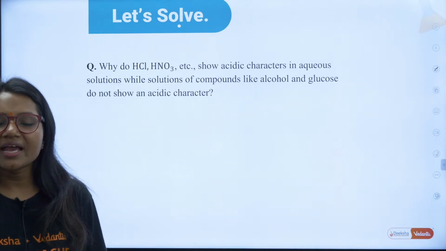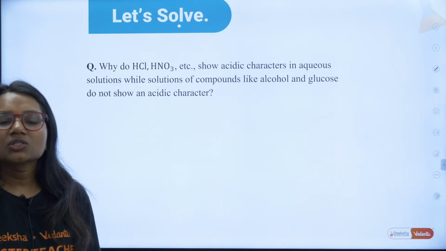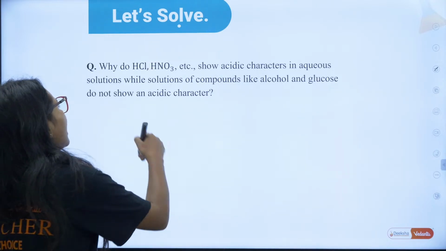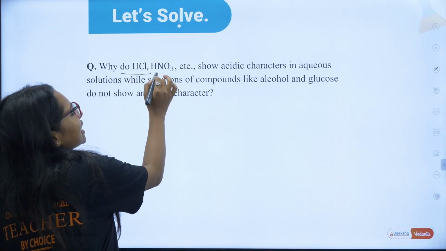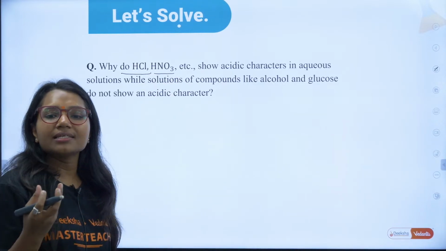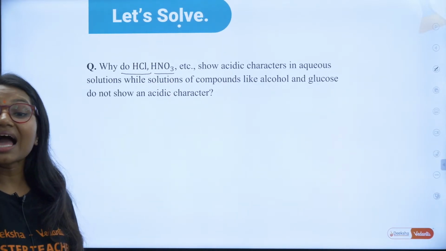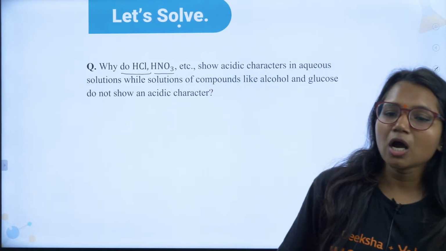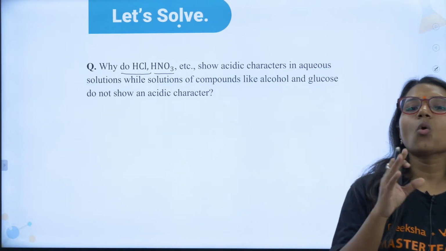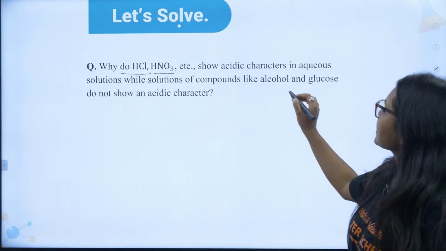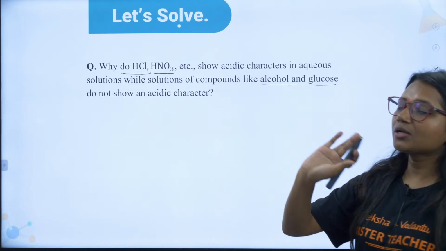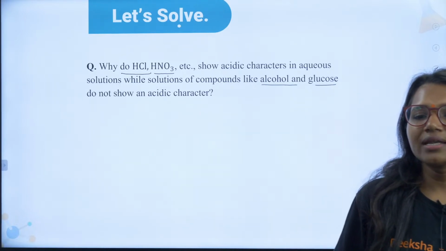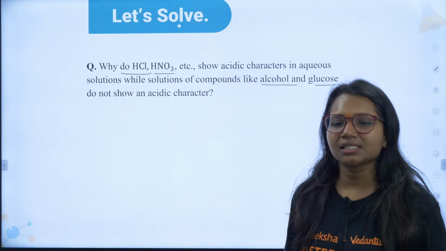Very good, Ruchir, Vaishnavi. Okay, read this question and tell me the answer. They are asking why HCl and HNO3 show acidic character in aqueous solution. What is the meaning of aqueous? Aqueous means in water. Correct? Alcohol and glucose do not show acidic character. What is the reason for this?